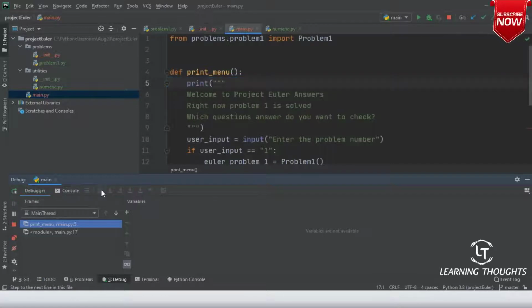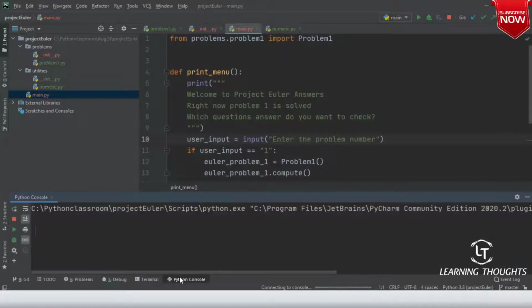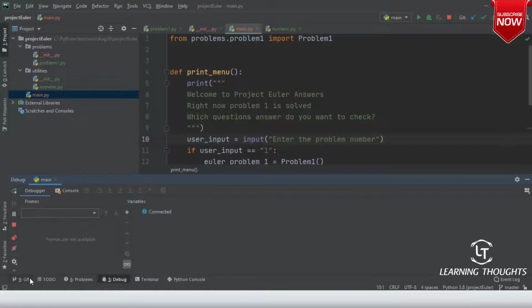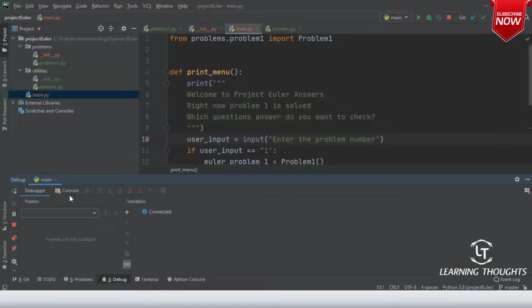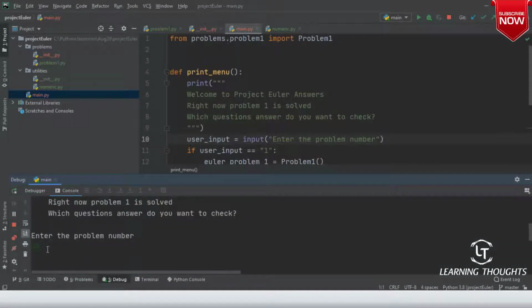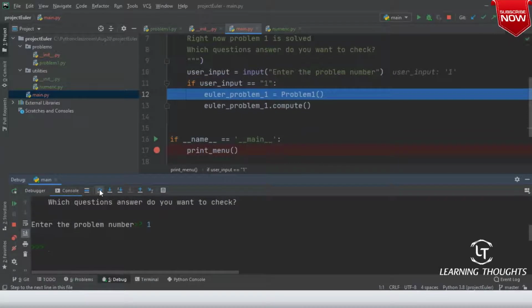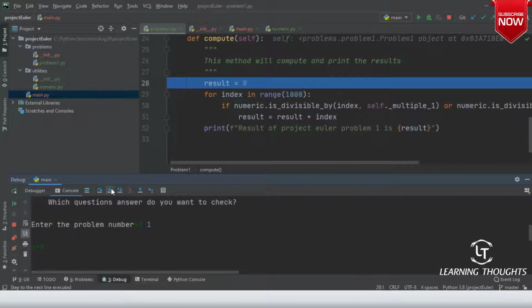Okay. And then I'm stepping this print. So I'm asking the user input. Right. So you can go into terminal and answer whenever you are debugging, whatever input you want to give. Right. So you can enter all of that user input over here. Are you seeing the console? What is enter the problem number? Right now I have only one. So if user input is 1, yes, user input is 1. Now we are creating the object. And after creating the object, I am getting inside this.